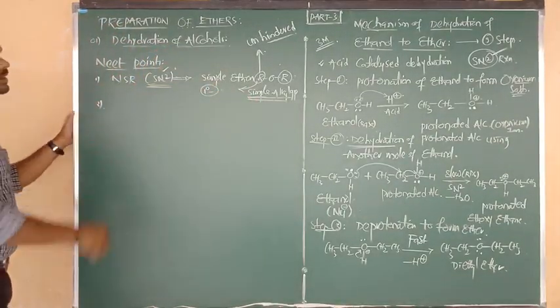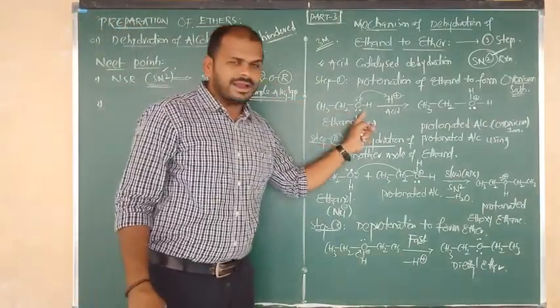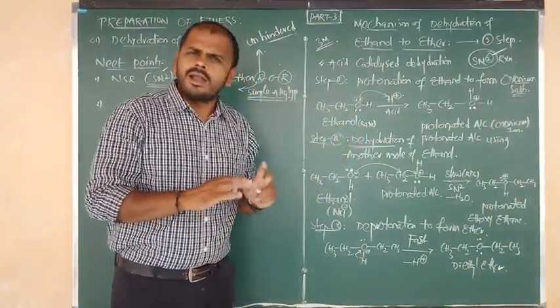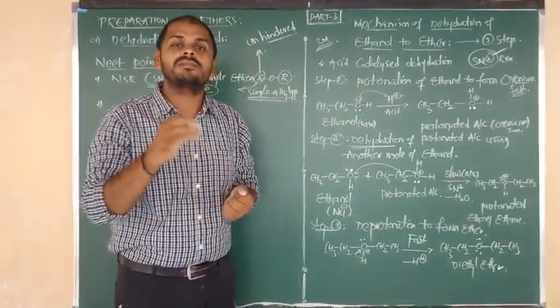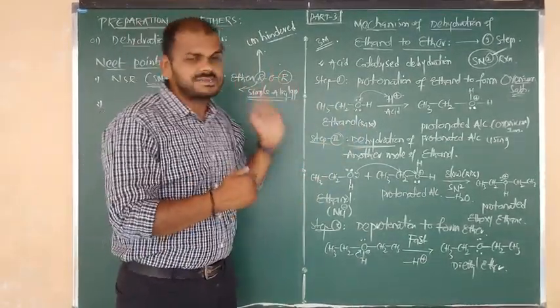Next point. Here ethyl alcohol is one primary alcohol. Not only primary, secondary and tertiary alcohols also we can consider, but they are less reactive in this mechanism.